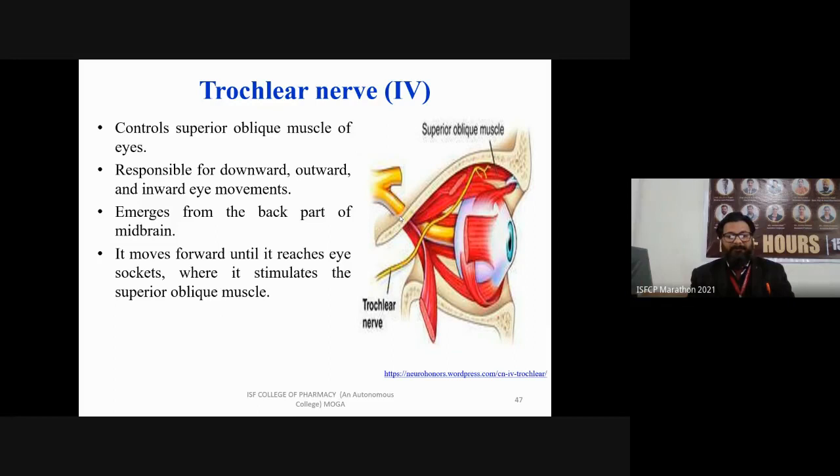So from the midbrain we are getting two cranial nerves. One is oculomotor and the second one is trochlear. Both cranial nerves are going to your eye. It moves forward until it reaches the eye socket, where it stimulates the superior oblique muscle.